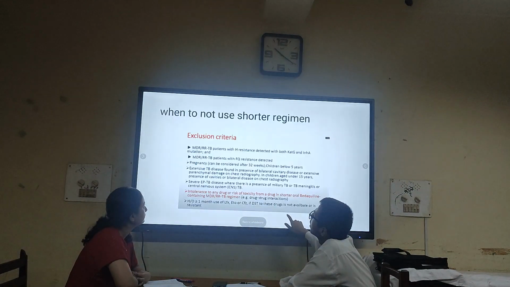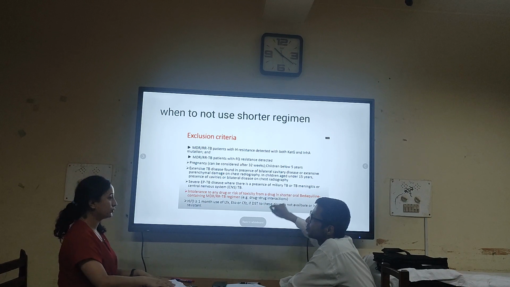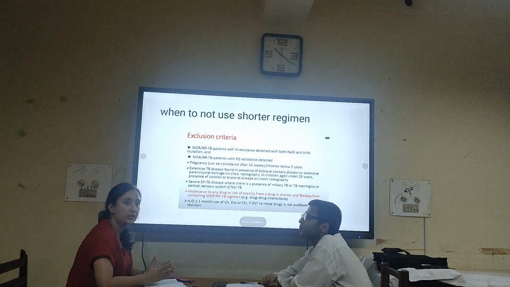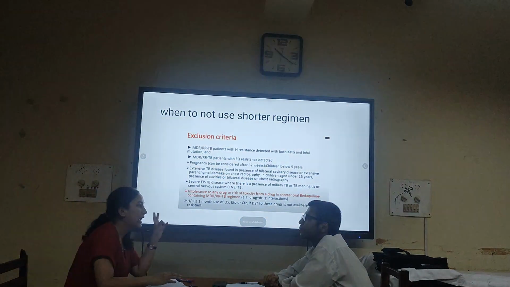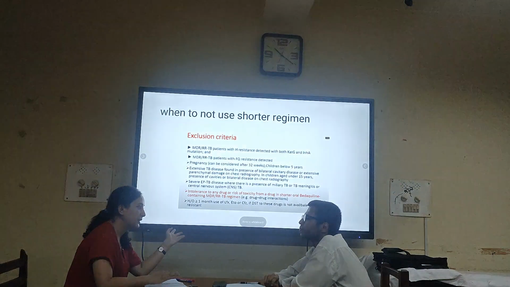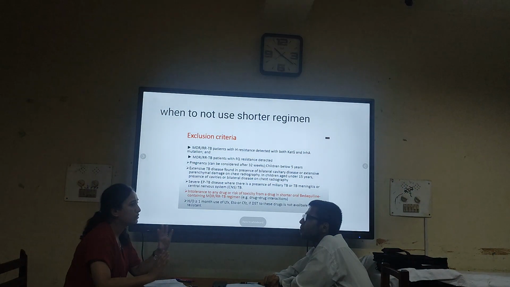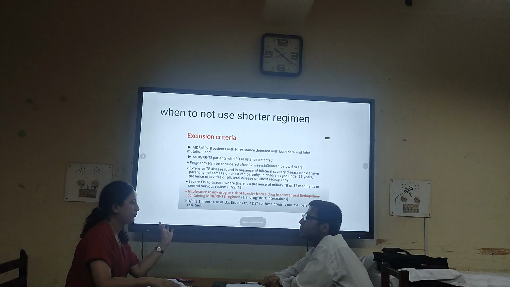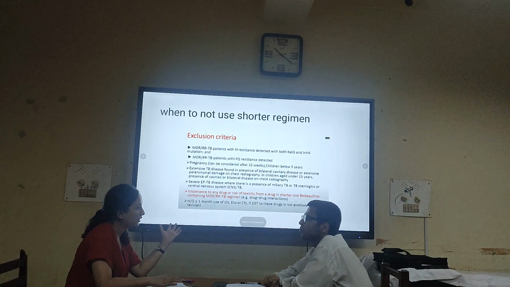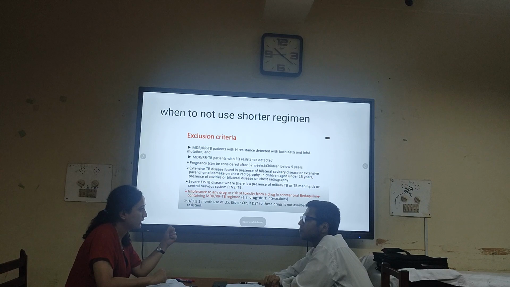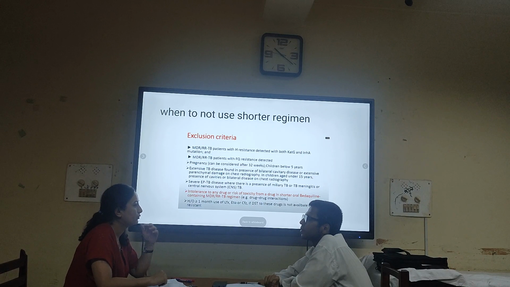So before that, when to use the shorter course regimen? Of course, there are some conditions. We definitely have two regimens, the shorter regimen and the longer course regimen. So it depends. It's not that we can use any of those regimens. There are certain conditions in which the shorter course regimen is contraindicated. So what are those?